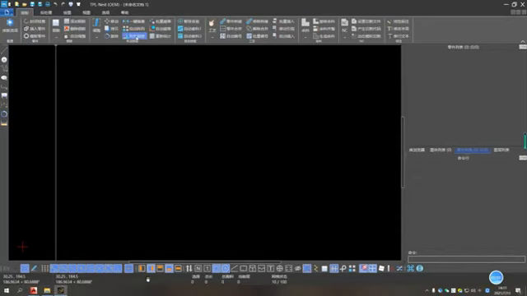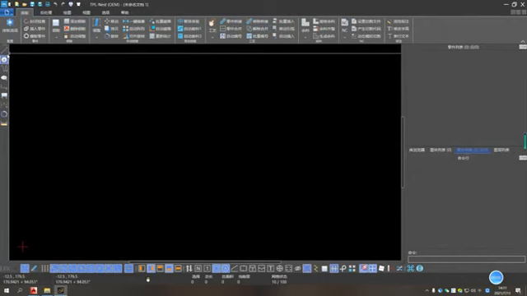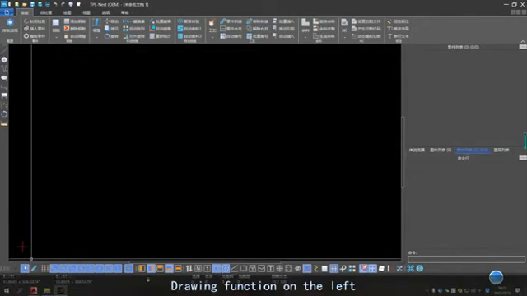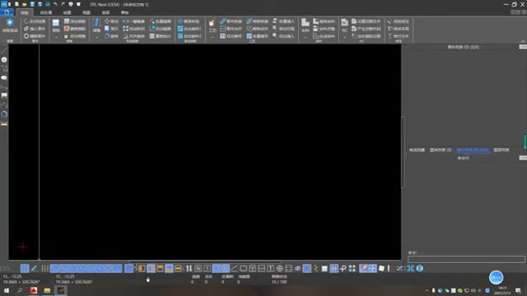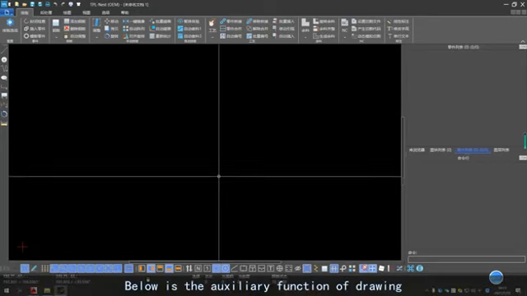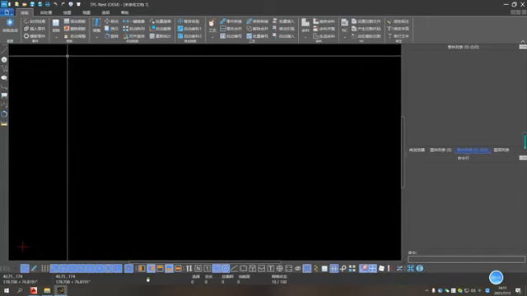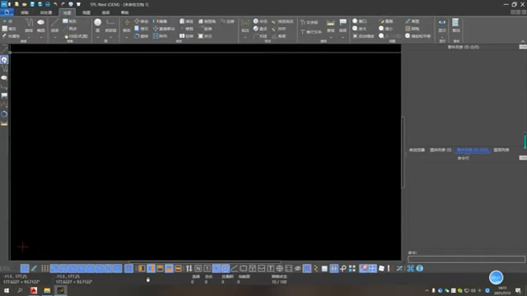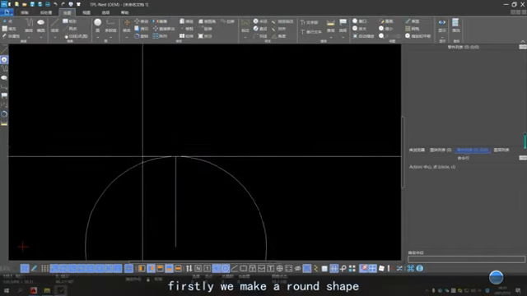There are different option windows above with different function options. Drawing function on the left. Below is the auxiliary function of drawing. Firstly, in the drawing interface, we make a round shape.